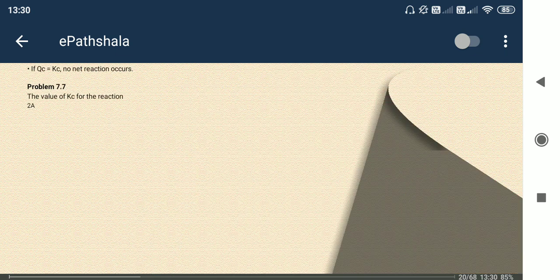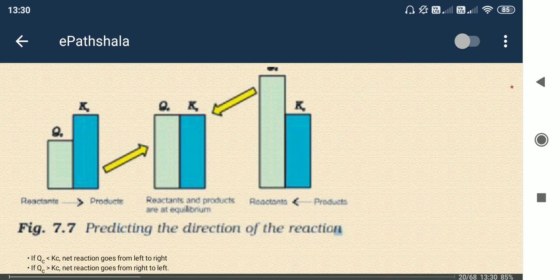Another thing, the reaction quotient. Kc, whatever we know, is the equilibrium constant only in the equilibrium condition. When we calculate the same quantity at any time, in the initial stage or later stage, that is known as the reaction quotient, Q. If the reaction quotient is less than the equilibrium constant, we need to change more reactant towards product, so the forward reaction will be high, and in case of reverse, the backward reaction will be high.